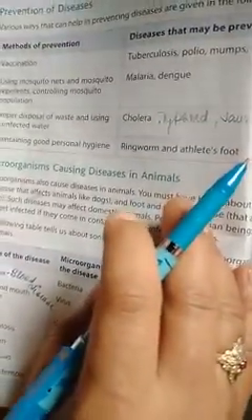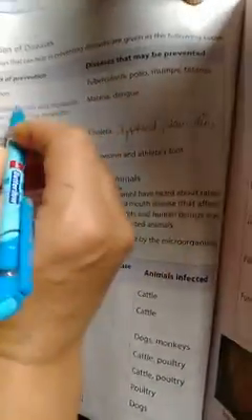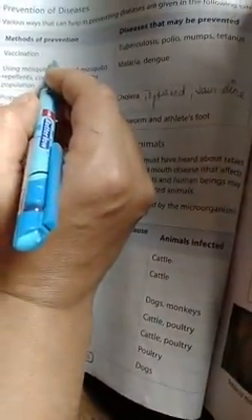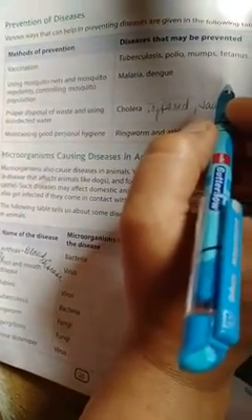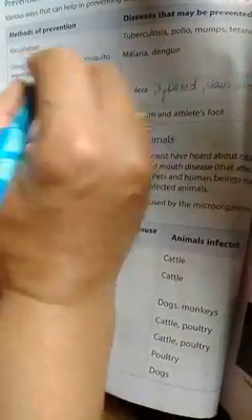Now, prevention of diseases. How can we prevent ourselves from such diseases? Methods of prevention and diseases that may be prevented. For example, vaccination. What is a vaccine? A vaccine is a small dose of dead and weakened microbes that are inoculated in our body, or it can also be given orally. Through vaccination we can prevent diseases like tuberculosis, polio, mumps and tetanus.